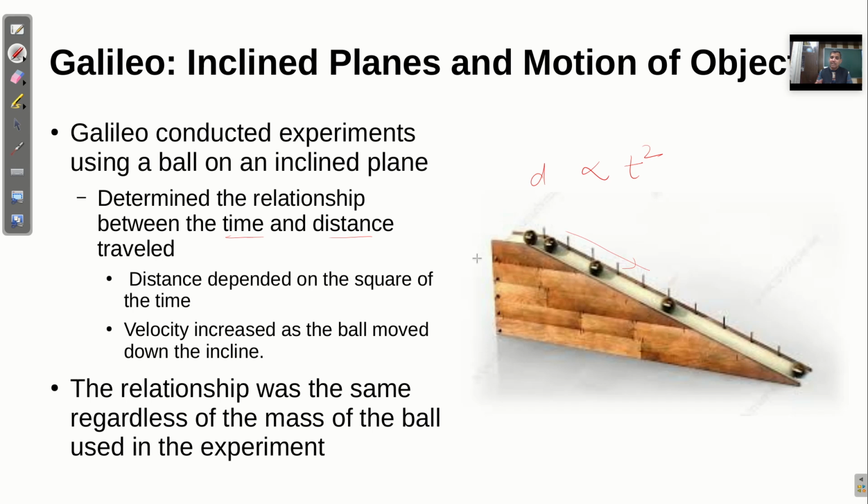This change in its velocity is equal in equal intervals of time, and the relationship was the same regardless of the mass of the ball used in the experiment. Again he found this relationship, that it is equal to half a t squared for the inclined objects. Again a similar type of expression he got, right?